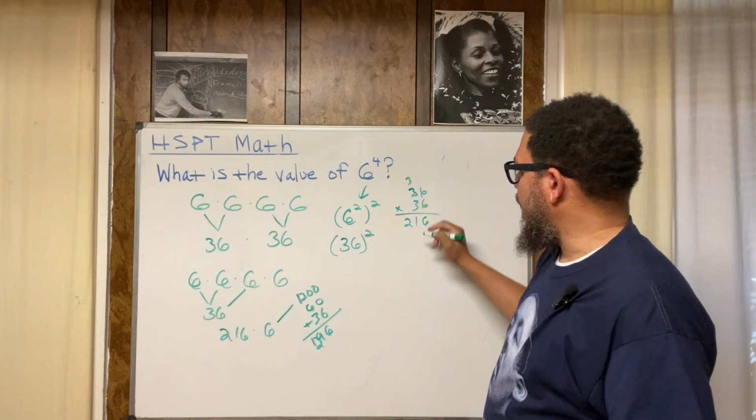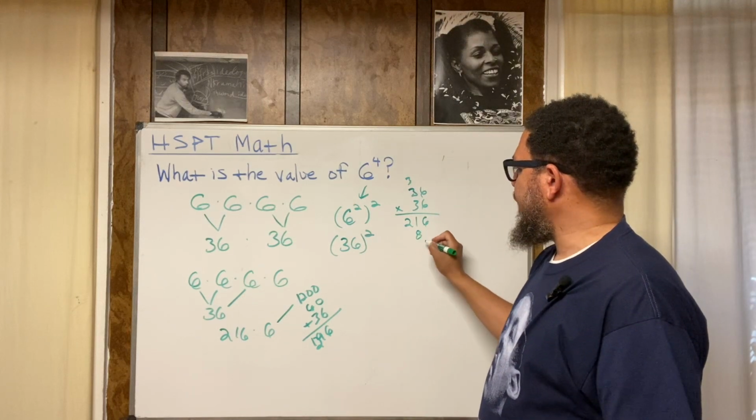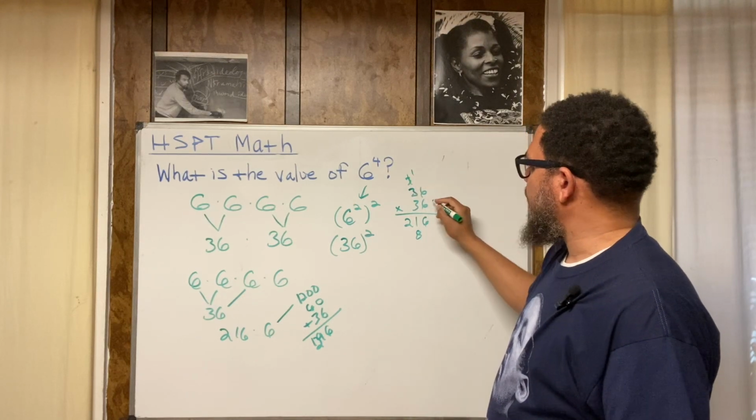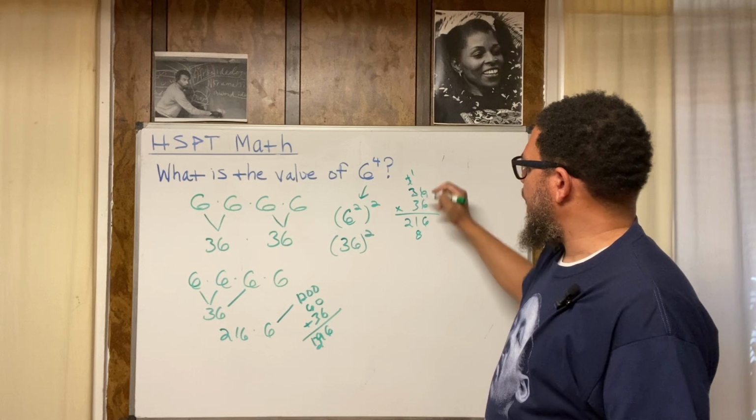All right. 3 times 6 is 18. Write the 8. Cross that out. Carry the 1. 3 times 3 is 9. 9 plus 1 is 10.